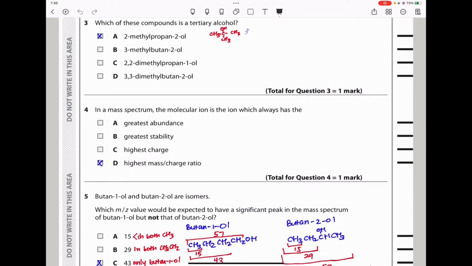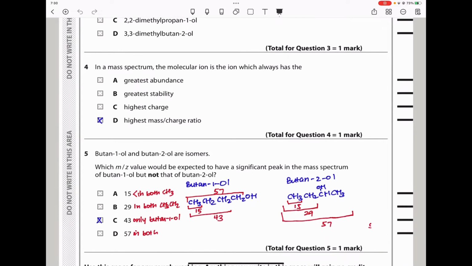So continuing down here in question 4, they say, in a mass spectrum, the molecular ion is the ion which always has the number 1, greatest abundance, that is wrong, greatest stability, that is wrong, highest charge is wrong, highest mass to charge, this is correct, because usually if you look at the mass spectra, the one that has the highest mass to charge is going to be the heaviest, and therefore is going to be the molecular ion peak towards the end of the spectrum that is provided to you. So the answer here should be a D.